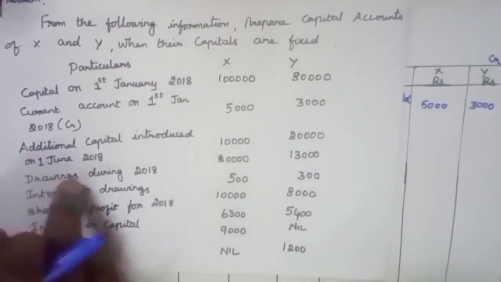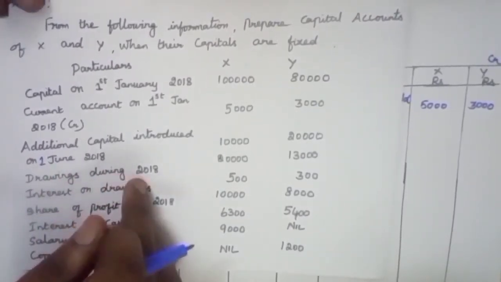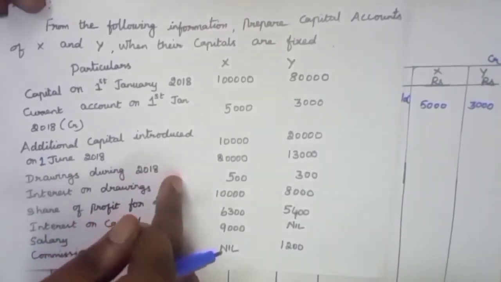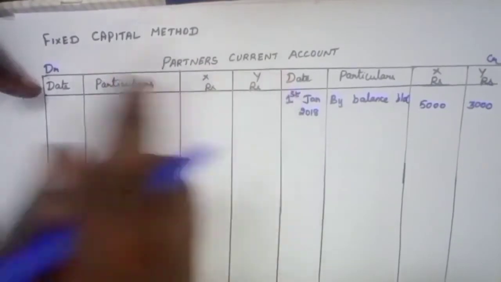Next, drawings made during the year. Drawings will decrease the partner's current account, so they will appear on the debit side of the partner's current account.